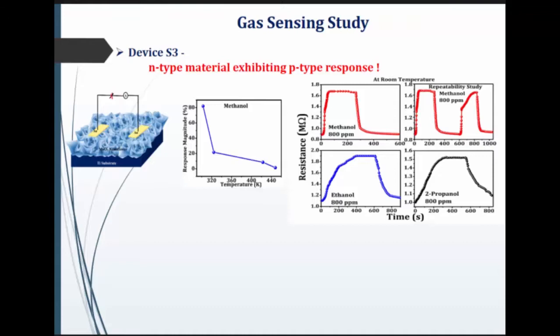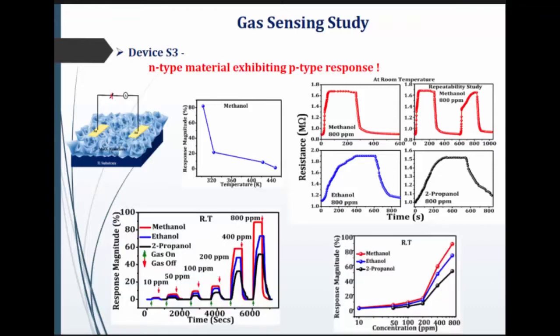This is the device schematic: the nanoflowers, and on top I deposited two gold electrodes. Here you can see the room temperature response magnitude. After room temperature, it decreases with increasing temperature. In case of methanol, ethanol, and 2-propanol, these alcohols, the resistance increases, then saturates, and when the gas is off, it starts decreasing. So although it is an n-type material, resistance increases in presence of reducing vapor. That means it is a kind of p-type response.